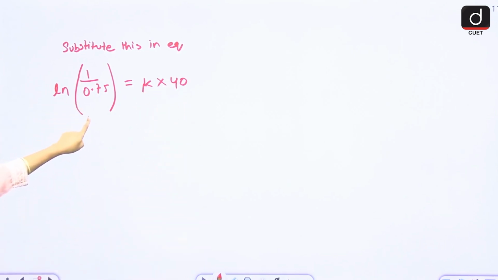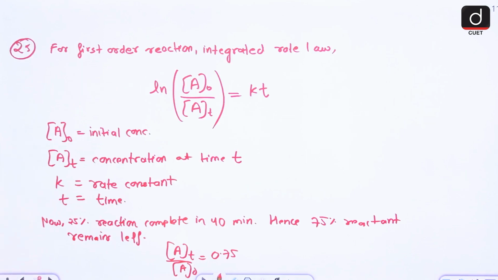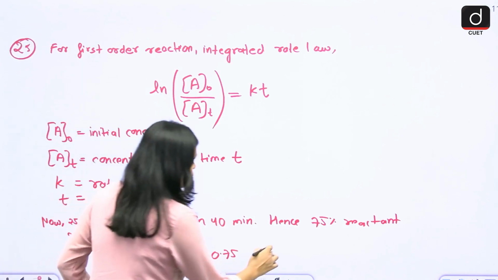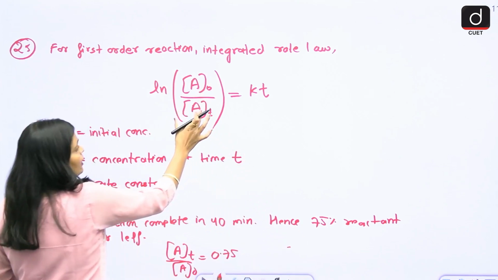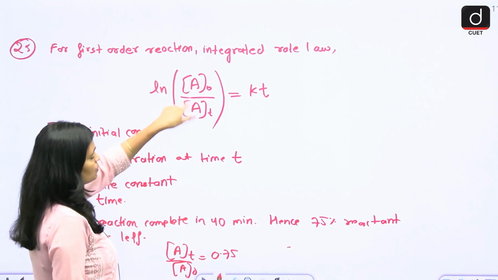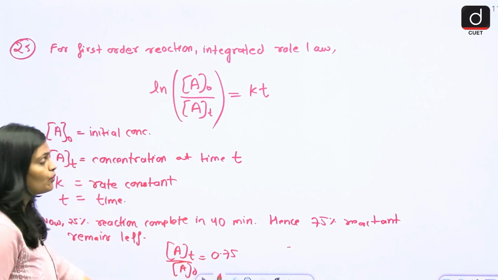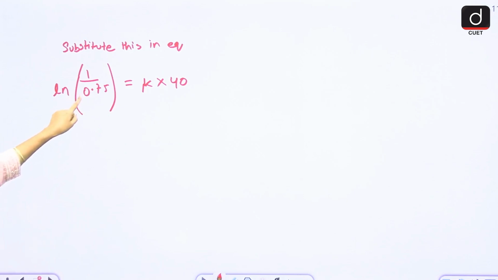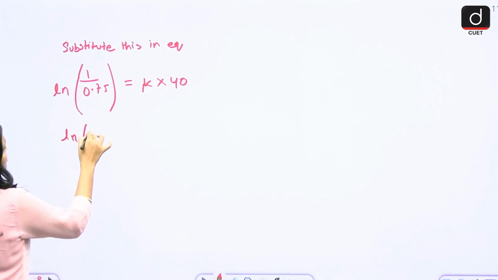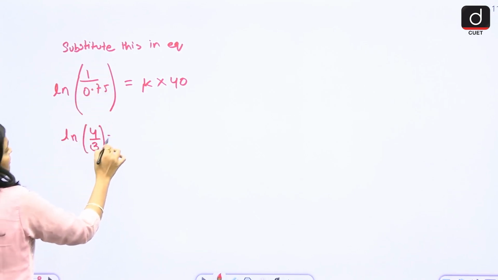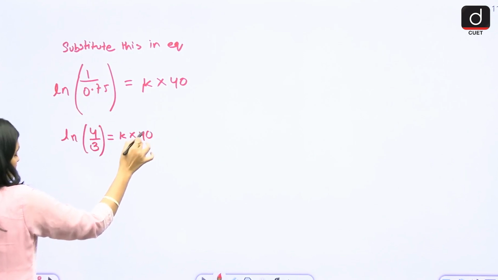Why is it 1 by 0.75? See, At by A naught is 0.75. Now this log is A naught by At. So when you reverse it, the value becomes 1 by 0.75. That's why it is ln of 1 by 0.75 equals k into 40. Then just make it simpler, 4 by 3. This is 100 by 75. You will get k into 40, right?